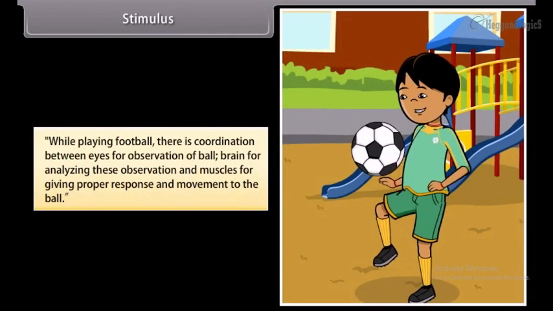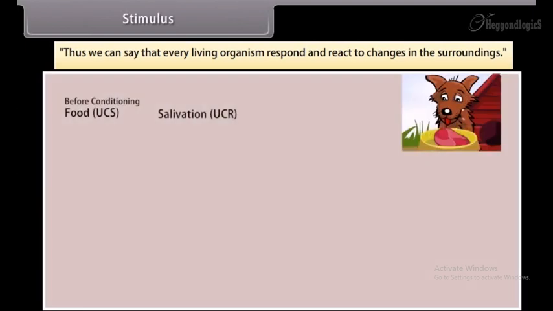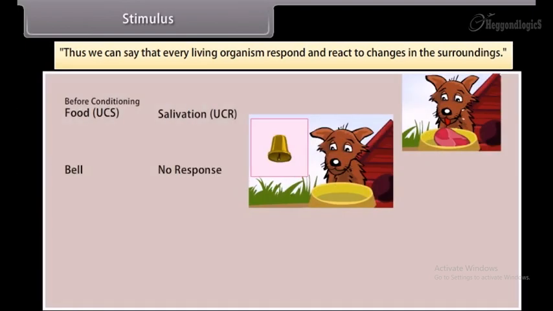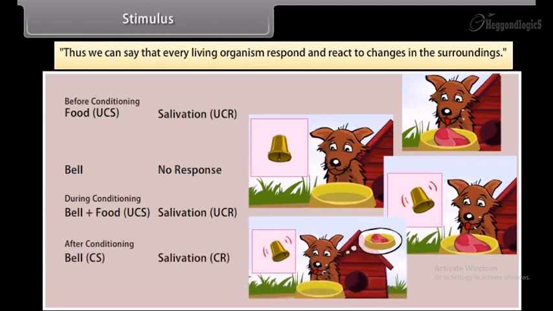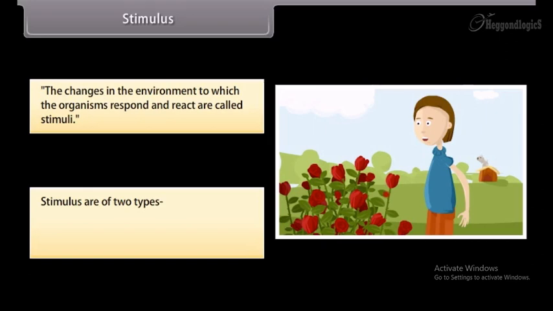Stimulus. While playing football, there is coordination between eyes for observation of the ball, brain for analyzing these observations, and muscles for giving proper response and movement to the ball. Thus, we can say that every living organism responds and reacts to changes in the surroundings. The changes in the environment to which the organisms respond and react are called stimuli. Stimuli are of two types: external stimulus and internal stimulus.